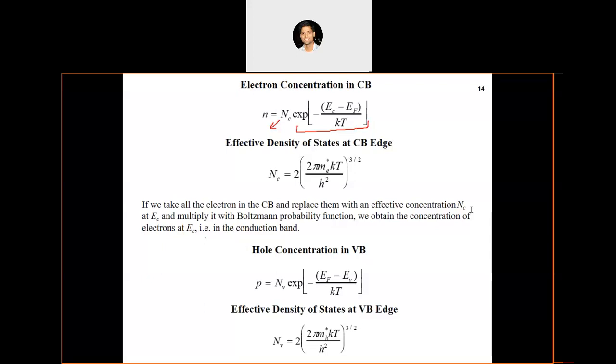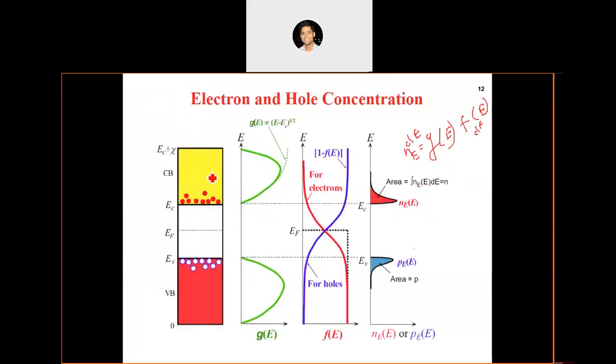But in semiconductors you can see that the concentration of electrons in the conduction band is actually much smaller. They need to be excited. In the case of metals, you don't need to give any extra energy to excite the electrons for becoming free. The electrons in metals are already free to participate in the conduction process.